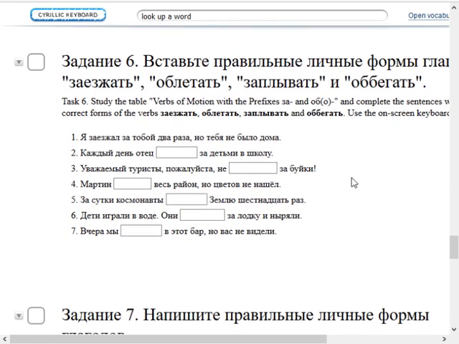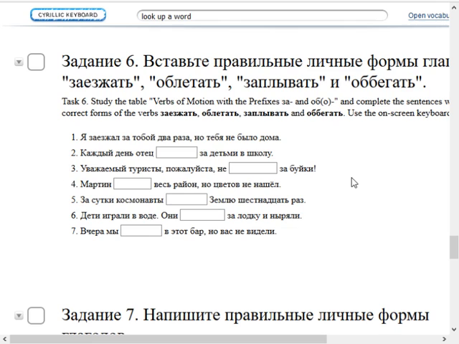All right, so we have 7 sentences, or actually, once again, we have 6 because the first one's already been done. So, я заезжал за тобой 2 раза, но тебе не было дома. I stopped in for you, за тобой, like I stopped in at your place twice, but you were not at home. Okay.